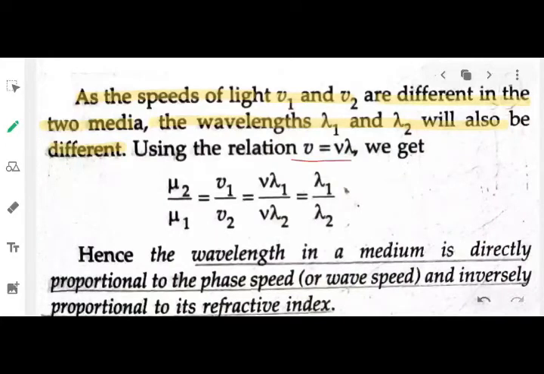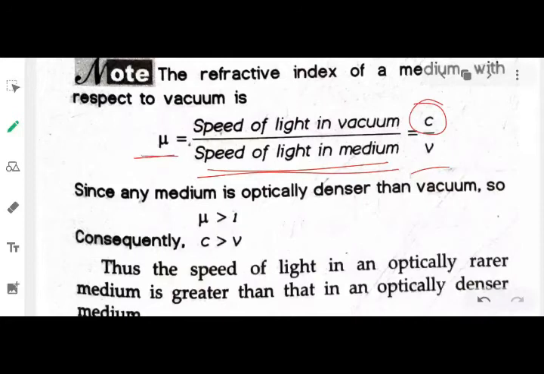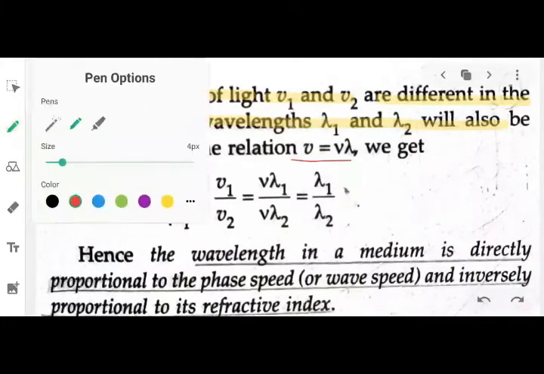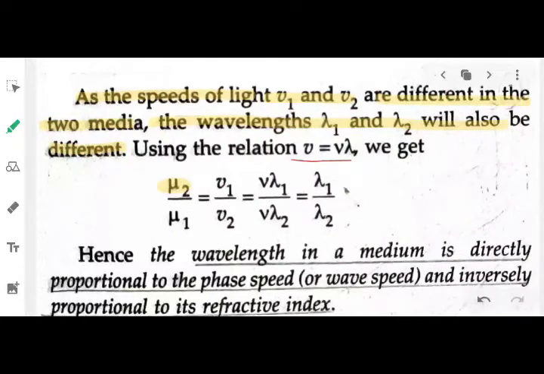Okay, this relation we have already studied in class 11. So from now, I have just said that your refractive index is inversely proportional to the speed of light in the medium, that is V. So from here I can write mu 2 inversely proportional to V2, mu 1 inversely proportional to V1, or in terms of fraction, mu 2 by mu 1 equals V1 by V2.